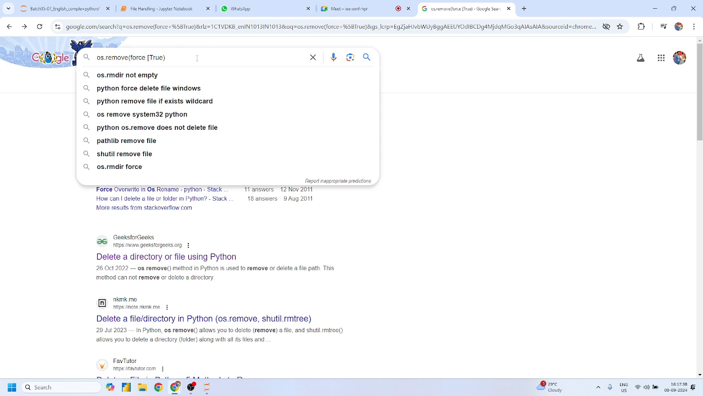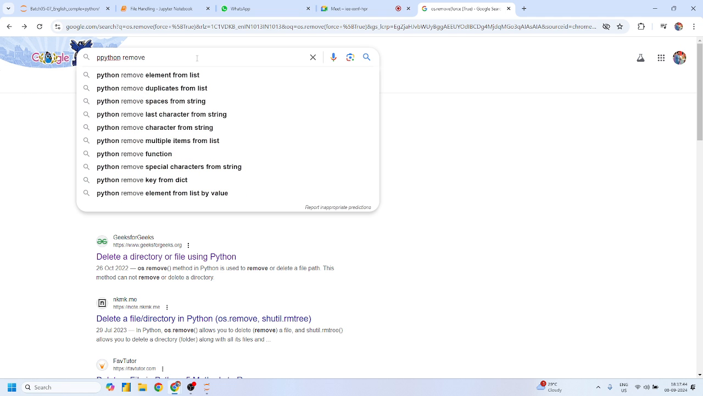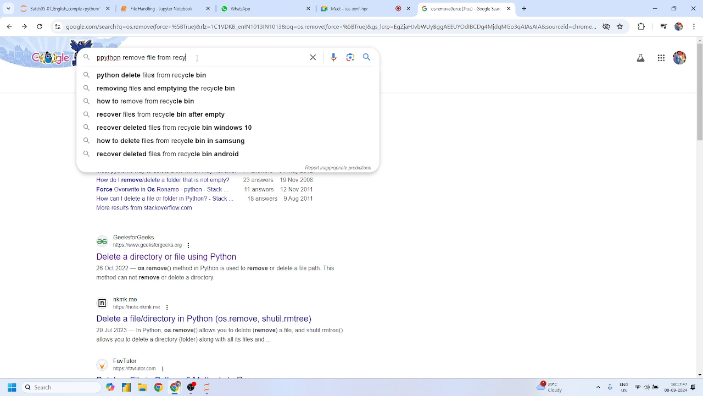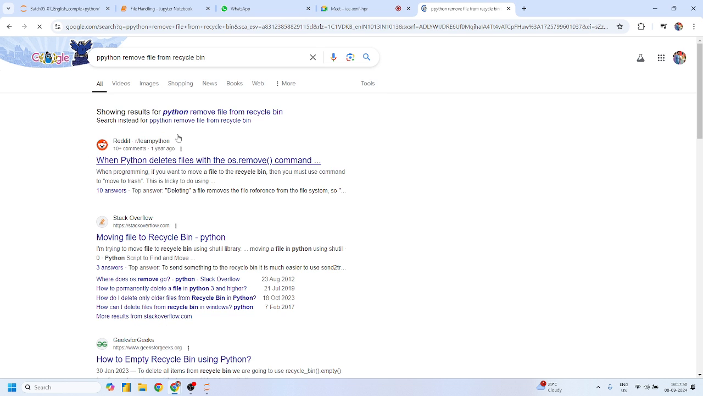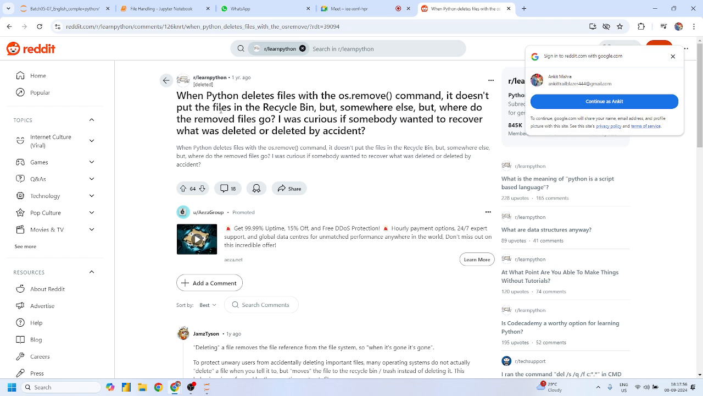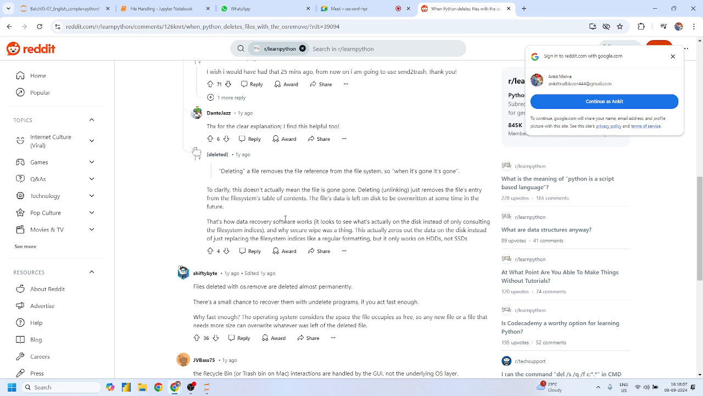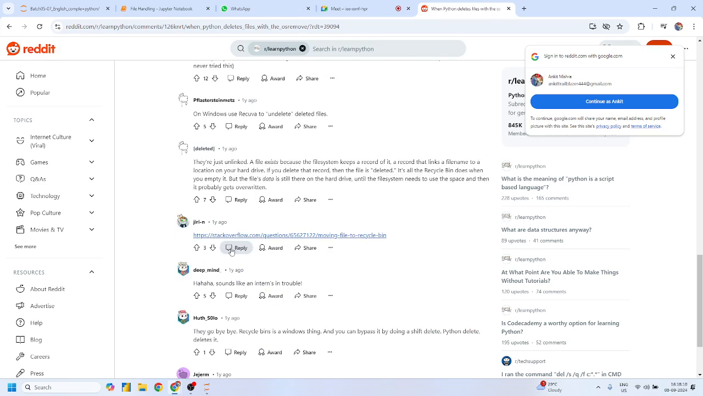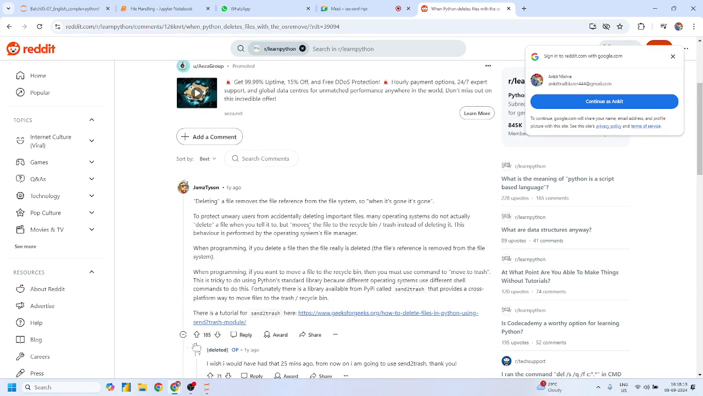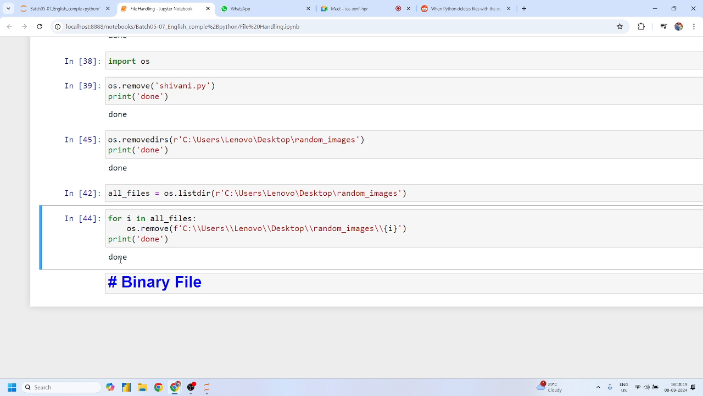Okay, let me just check. Python remove file from recycle bin, and it says it does not put the file in the recycle bin, but where does the removed file go? It says particularly that it deletes files from the system. That's why force is equal to true, but I'm not getting that particular argument. Okay, this was part of the argument, right? I'll update you guys.